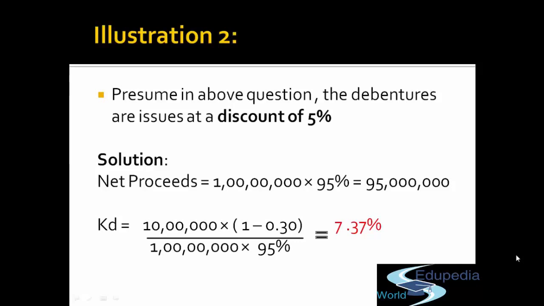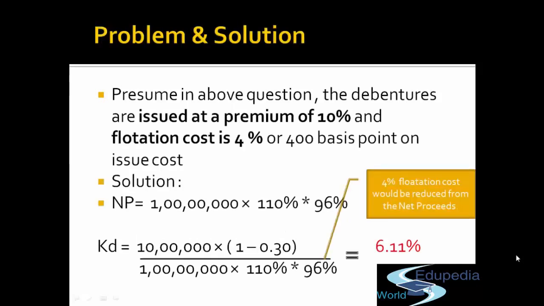So in this case, to compute the cost of debt, our denominator will be 95 lakh. So 7 lakh divided by 95 lakh. The cost of debt for the company is 7.37% in this case.